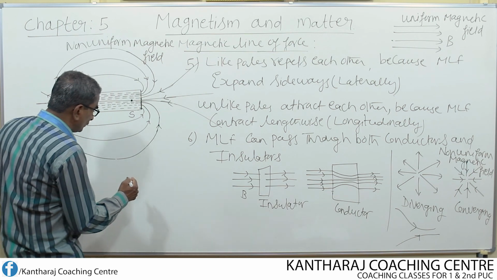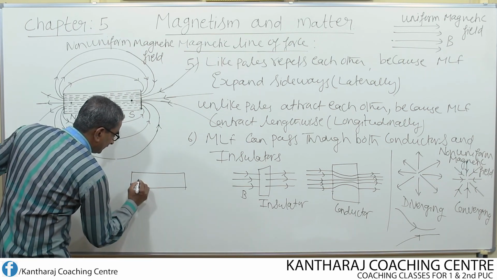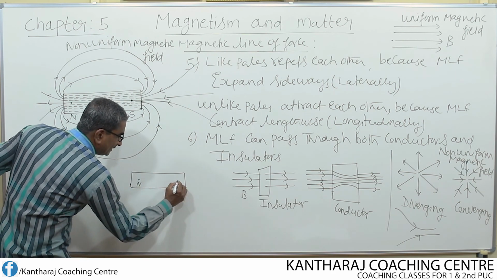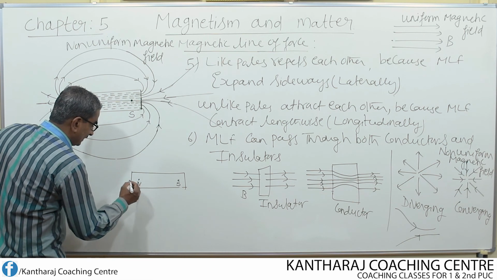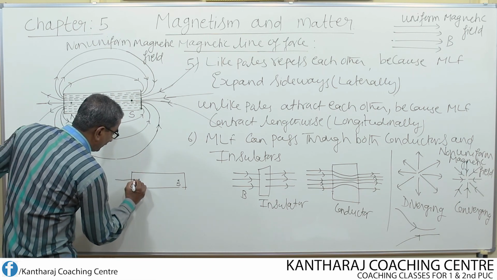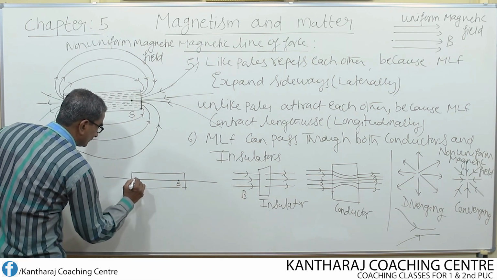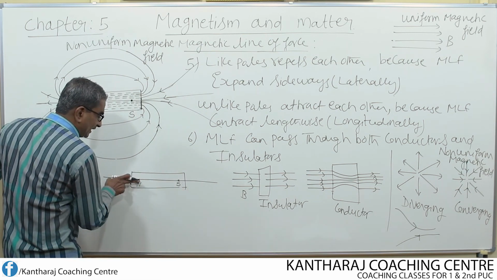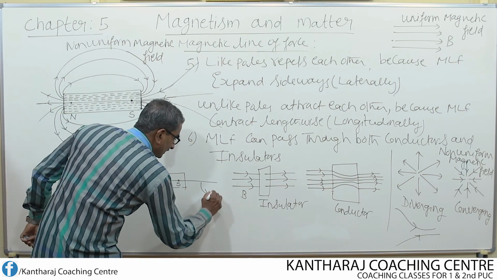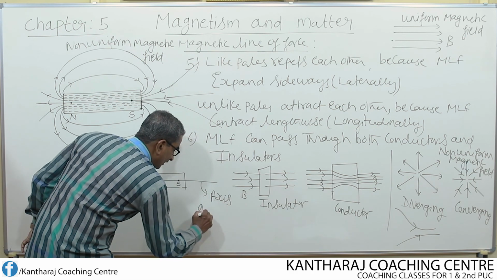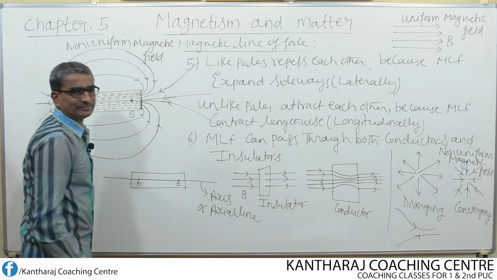Let us consider two more points. Suppose I consider one bar magnet here, so this is the north pole and this is the south pole. Now if I draw one line passing through these two poles, the line joining the north and south pole, this represents the axis or axial line of a magnet.